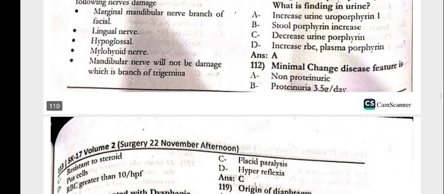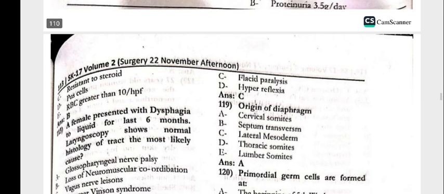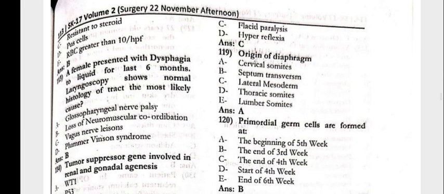The increased urine uroporphyrin. The minimal change disease feature is the proteinuria 3.5 gram/day. 113, the female presented with the dysphagia to liquid for the last 6 months.